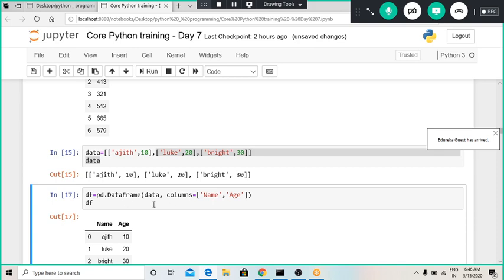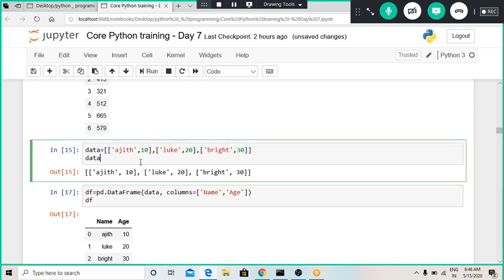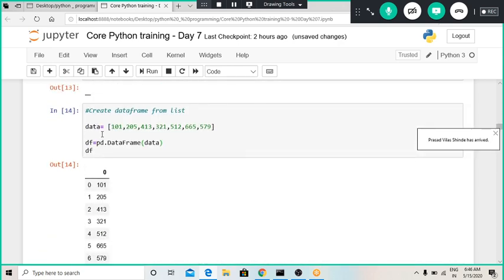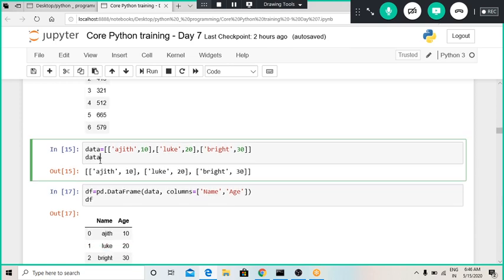Whenever we have a list of such a type, we can see the dimension of this list is 2, whereas the dimension of the earlier list was 1 because it was a straight array. When we define the list into this array type, the dimension changes to 2. And whenever we want to form a data frame from this type of list, we can use the pd dot DataFrame command.